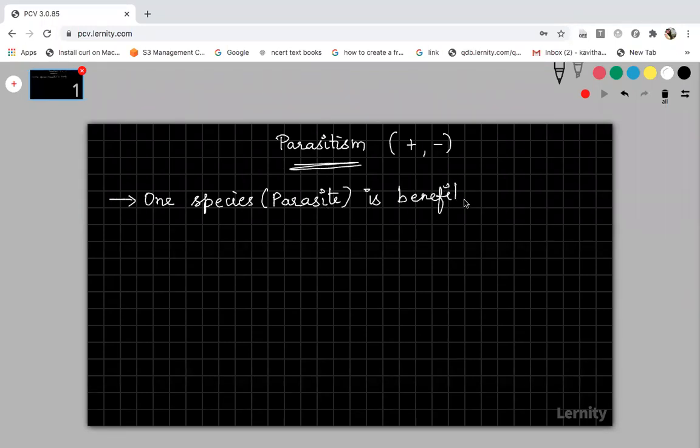Always the parasite is benefited and the other species, which we call the host, is harmed or affected. So this is plus and this is minus. This is the main concept of parasitism. And whenever you talk about parasitism, the parasite will depend on the host for two important reasons. One is for food, another one is for shelter.